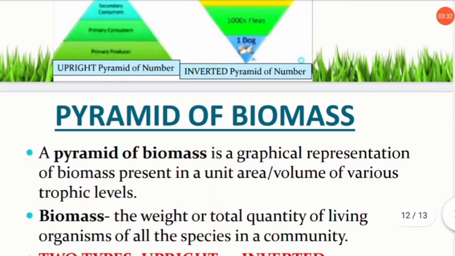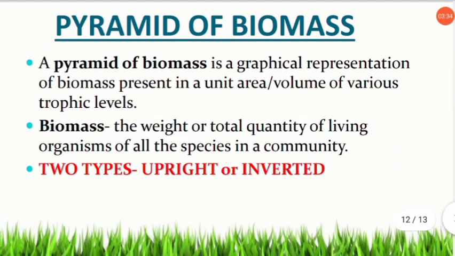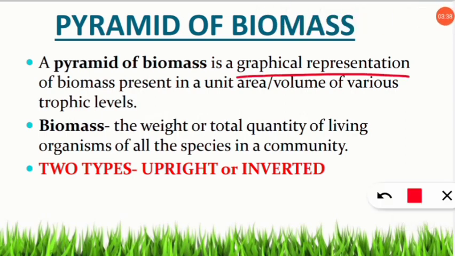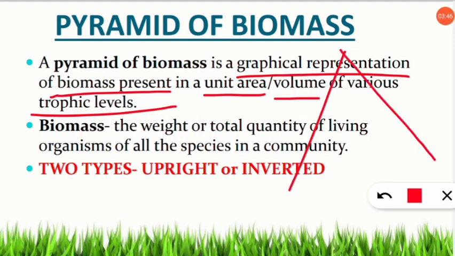So we'll see the next, that is the pyramid of biomass, which is also very important. A pyramid of biomass is a graphical representation of biomass present in a unit area or unit volume of various trophic levels. So here you should know that let us assume this is the pyramid, but what happens is it is saying this is the graphical representation of biomass present.